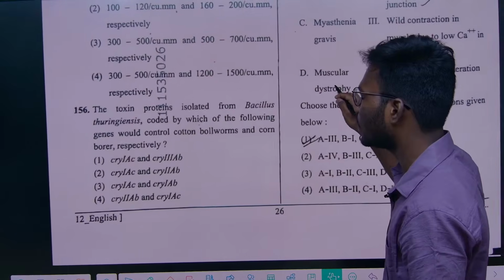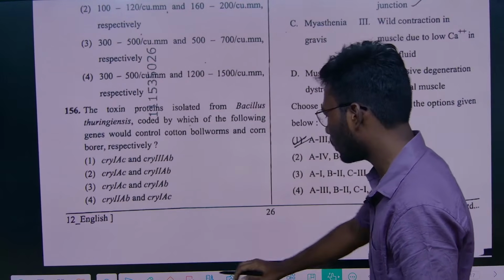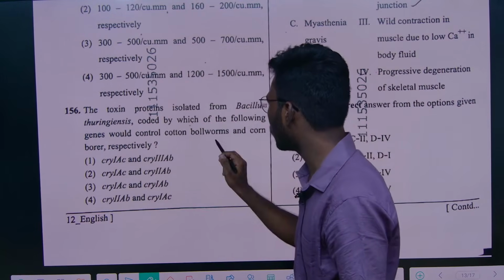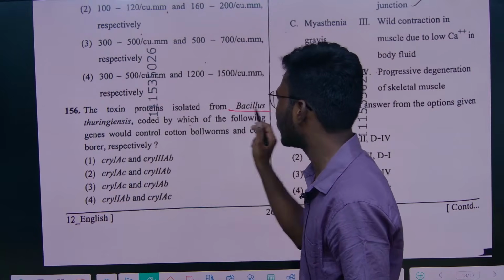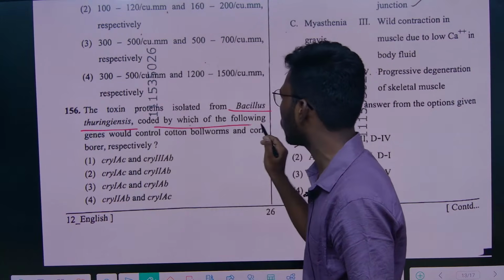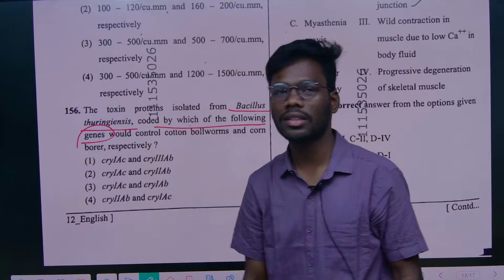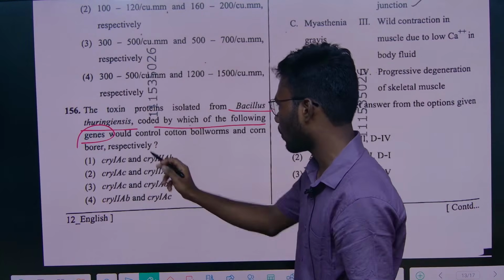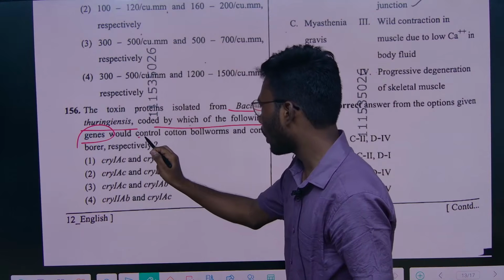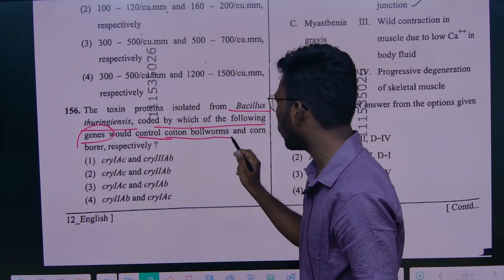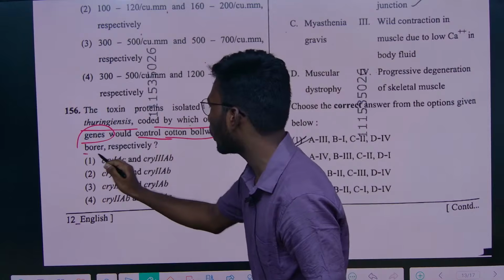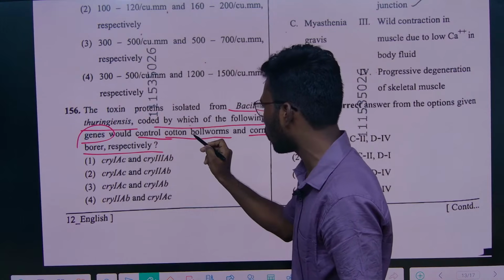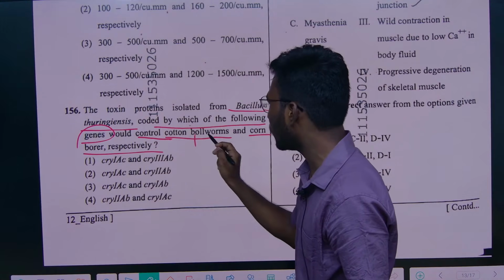Now again from this biotechnology part, they gave another question about these Bt products, Bacillus thuringiensis, coded by which of the following genes? They have asked genes. So here you have to read carefully. They are asking which control cotton bollworms and corn borer respectively. So first option you have to give cotton bollworms.